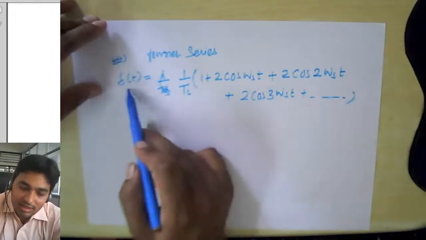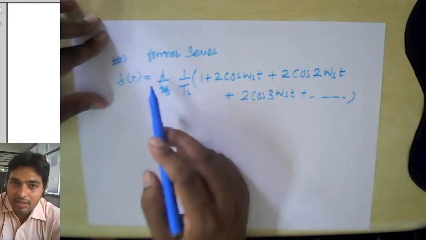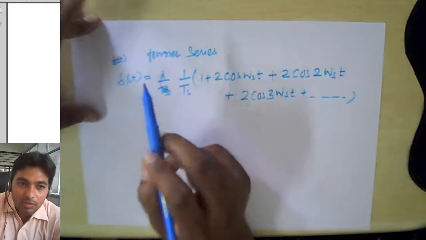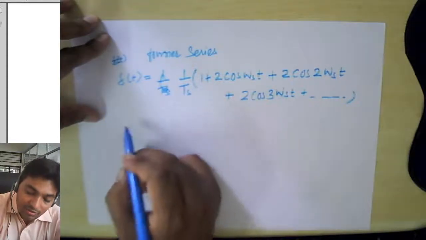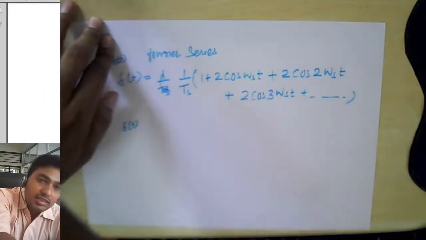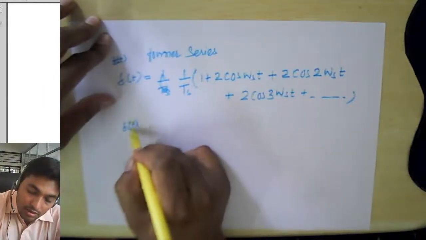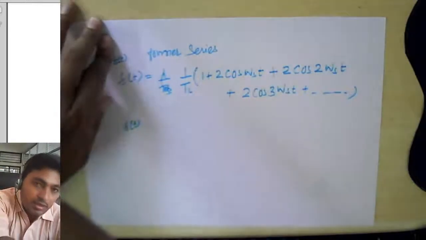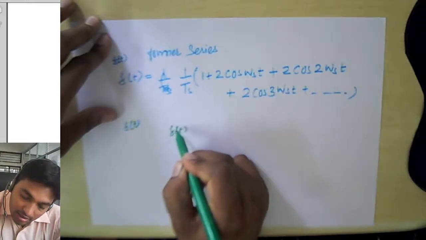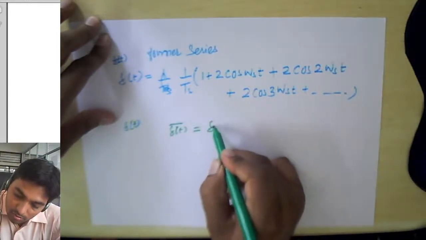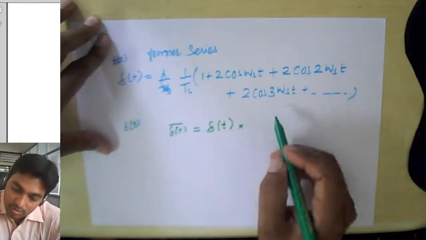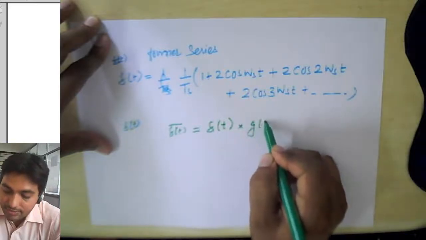We have this delta(t), the impulse train, and this is its time domain representation. Now we multiply this signal with g(t). So g bar(t) will be equal to the multiplication of delta(t) into our signal g(t).